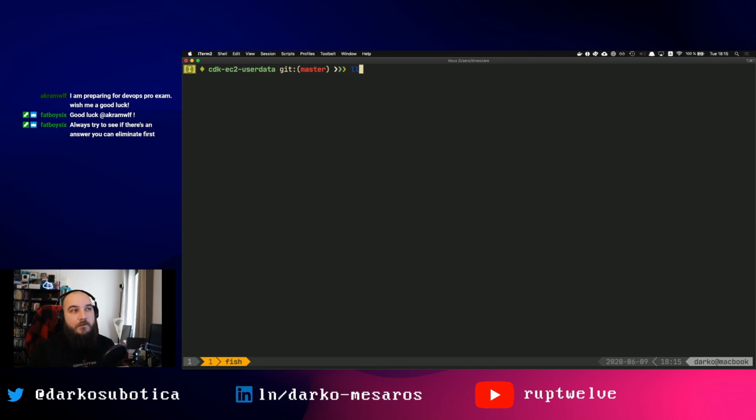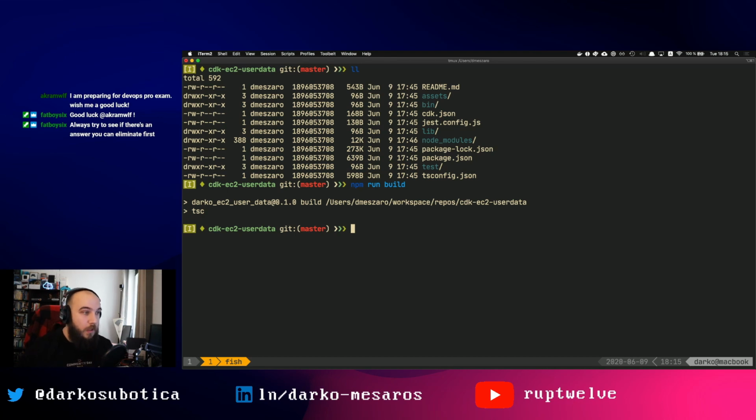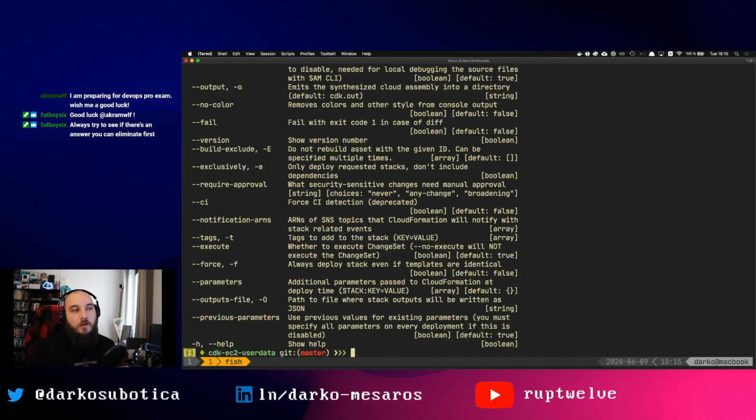So here I have a CDK application. If I just npm, I hope this works. I did it on my other laptop, so I don't know if it will work on this one. I just cloned the repository, npm run build, fingers crossed. It works, excellent.